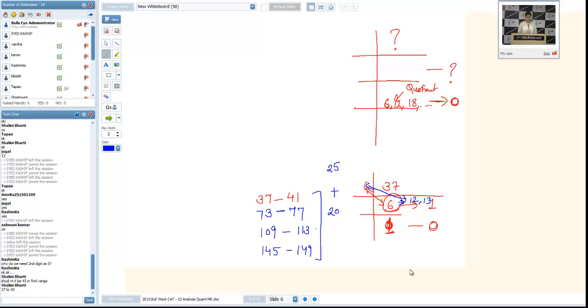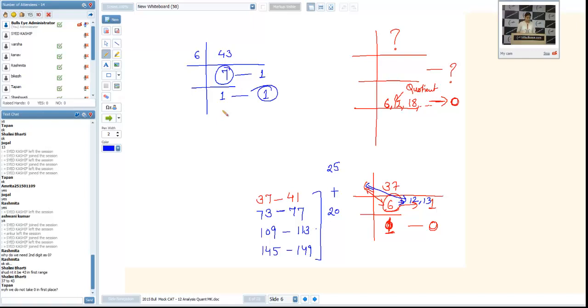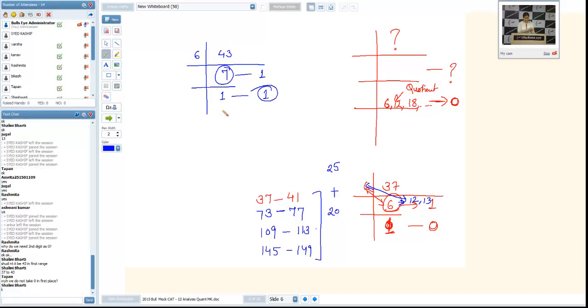See, we cannot take 43 here. Why so? We can divide it. If I am getting 7 here and we divided it, we'll get 1 here. But we need 0 as the middle digit. That's why, Tapan, because 0 at the first place means all the 2-digit numbers that we have considered. 0 in the first place does not mean anything.